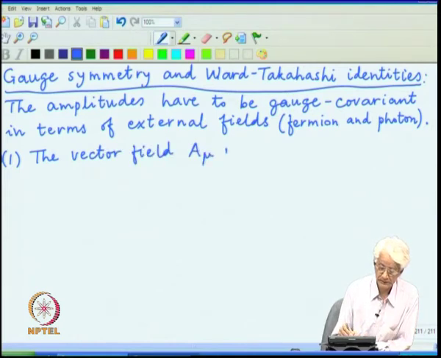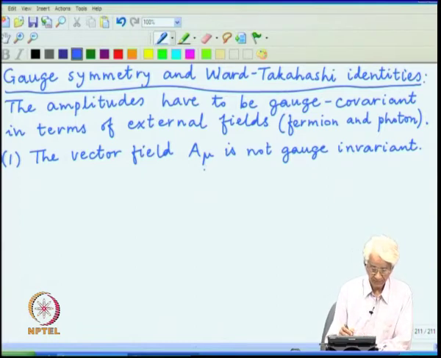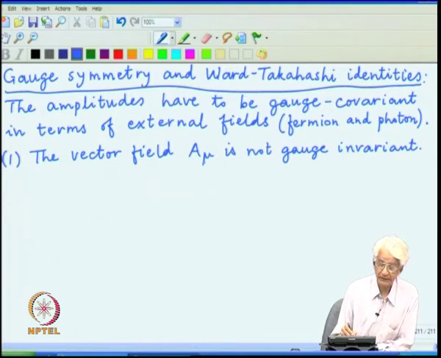A mu is not gauge invariant. So, if one wants to extract a physical answer, this has to be handled in only specific combinations when it is part of the external legs of the diagram.